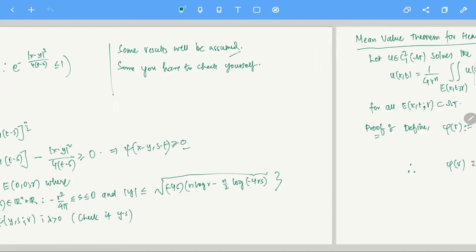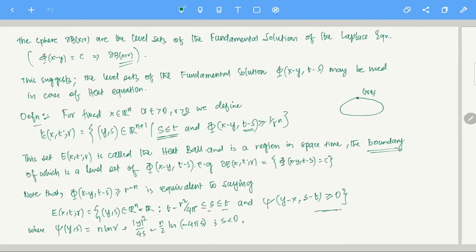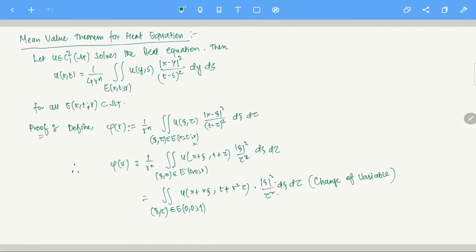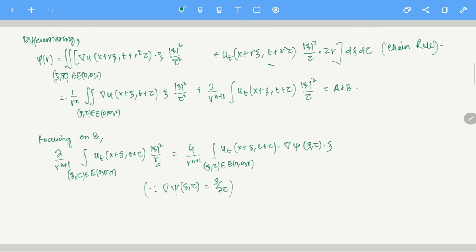I defined phi somewhere, no? Where did I define phi? Okay, phi is this, right? So if you take the derivative of this thing, the gradient of phi, you can just say that it is going to be xi by 2 tau. That's what I wrote. Where is it? Yeah, that's why I wrote: gradient of phi at the point xi tau is xi by 2 tau.